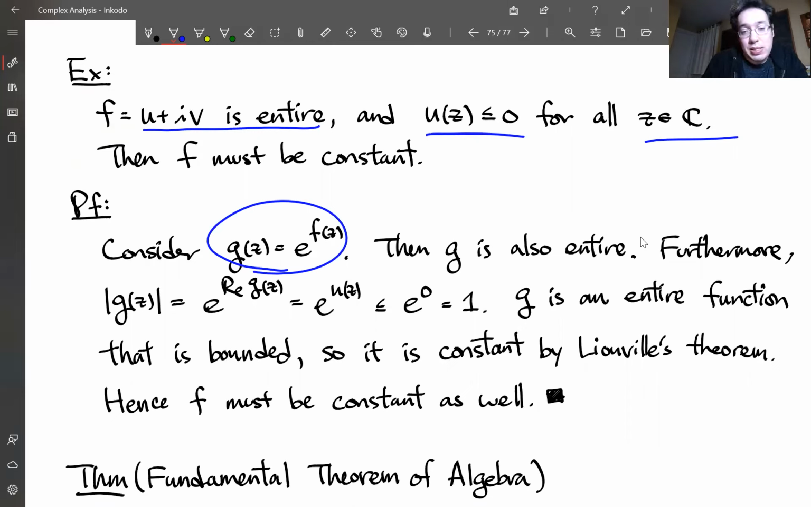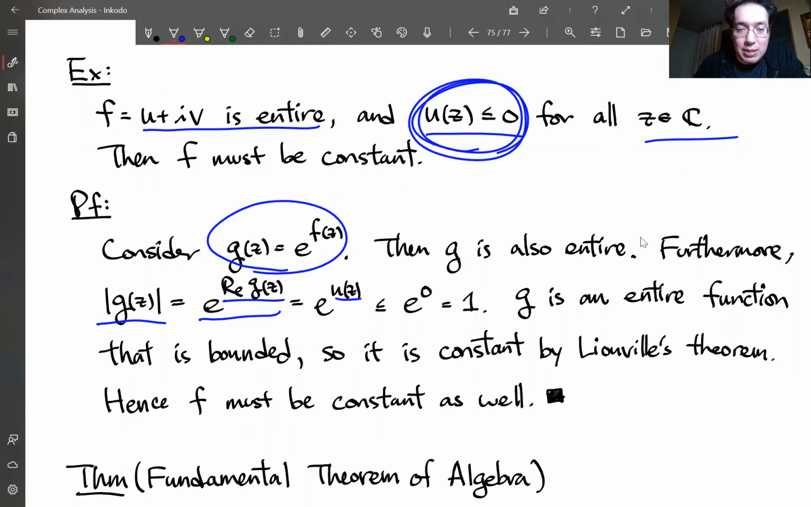So let's see how we could do this. Well, the modulus of g itself depends on the real part of the exponent of e. So we have proved this in the past. And then the real part of the function g is the u. And this is the part that's non-positive.